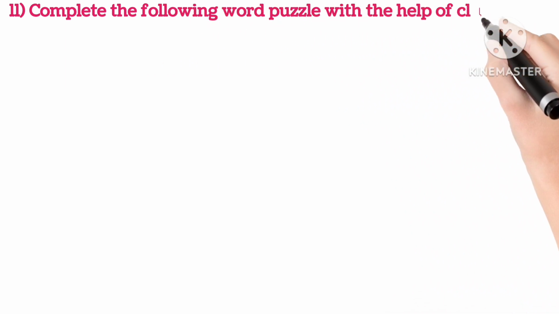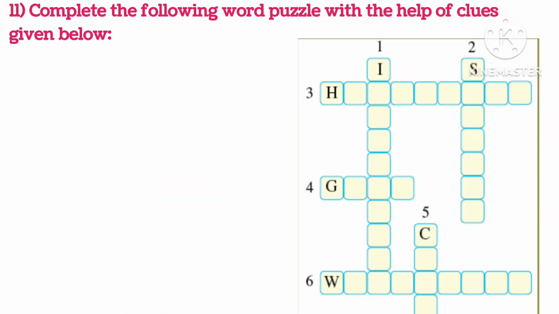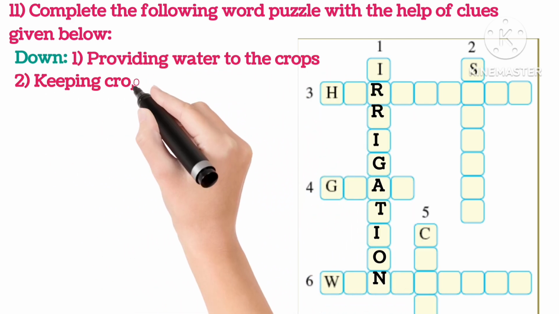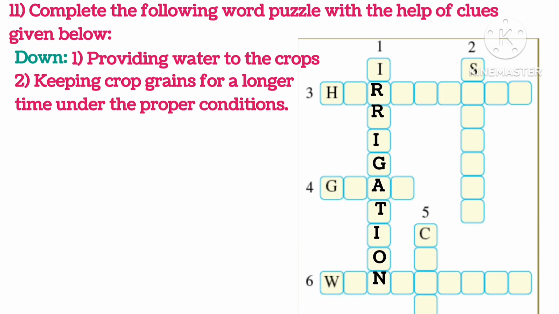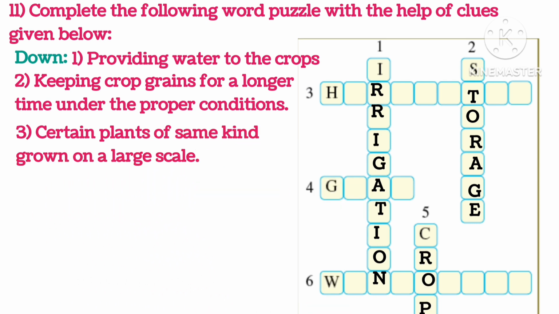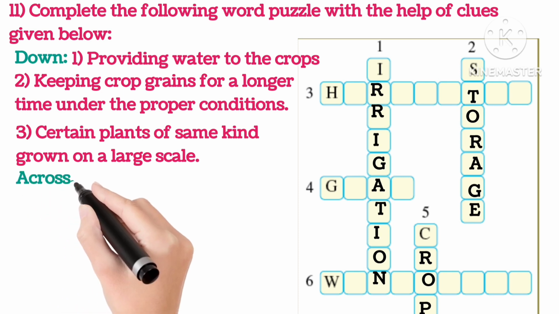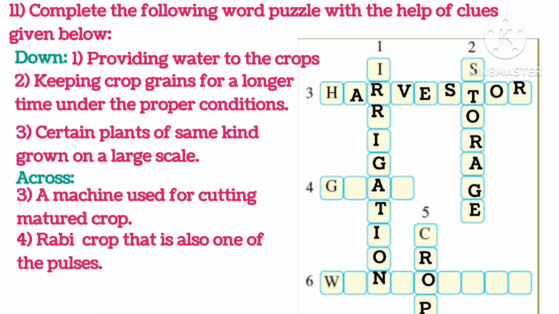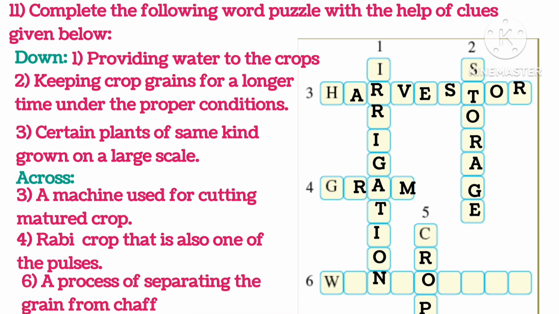Complete the following word puzzles with the help of clues given below. Down. First, providing water to the crop. Answer is irrigation. Second, keeping crop grains for a longer time under proper condition. Answer, storage. Third, certain plants of same kind grow on a large scale. Answer, crop. Across, a machine used for cutting matured crops. Answer, harvester. Rabi crop that is also one of the pulses. Answer, gram. A process of separating the grain from chaff. Answer, winnowing.